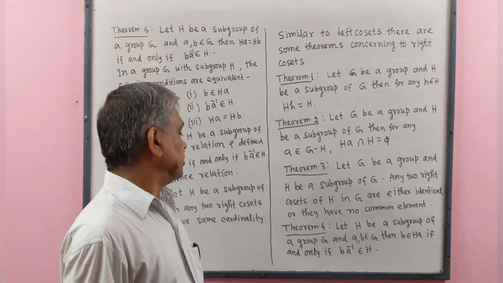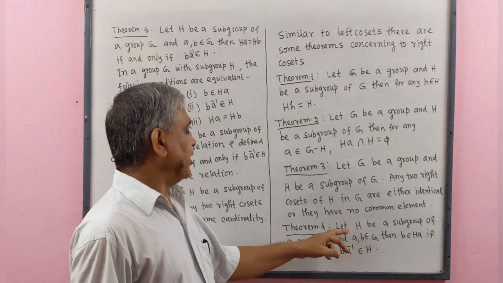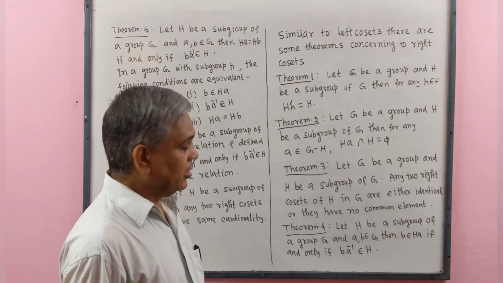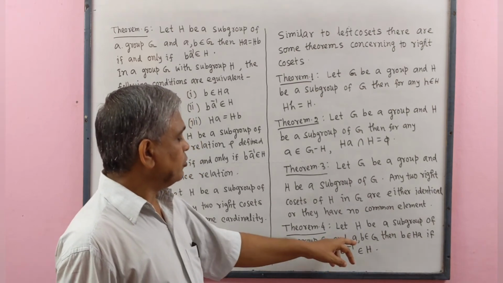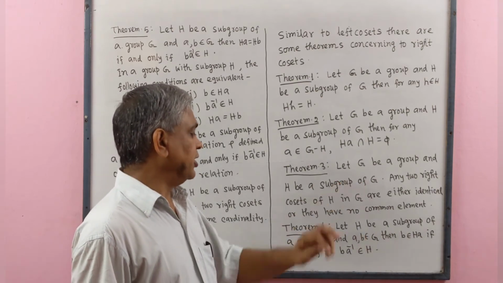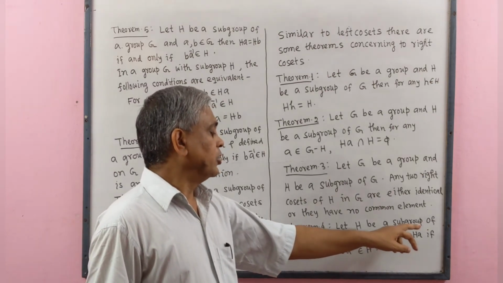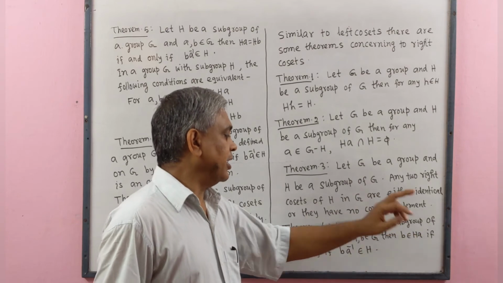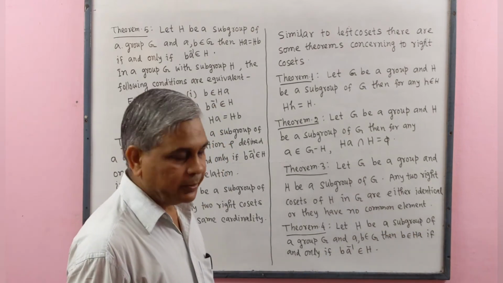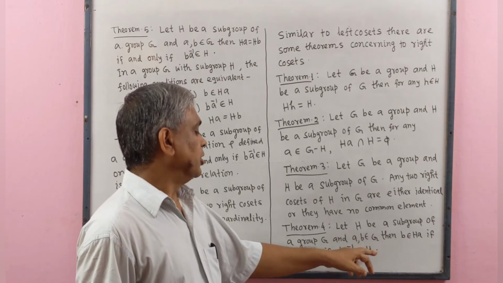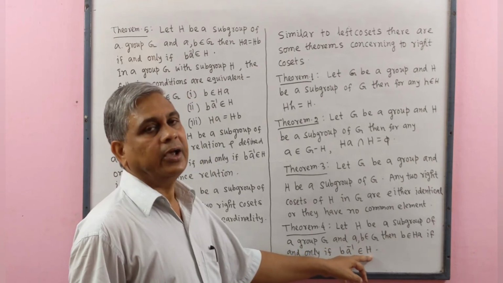Theorem 4. Let H be a subgroup of a group G and a, b belong to G, then b belongs to right coset Ha if and only if ba inverse belongs to subgroup H.